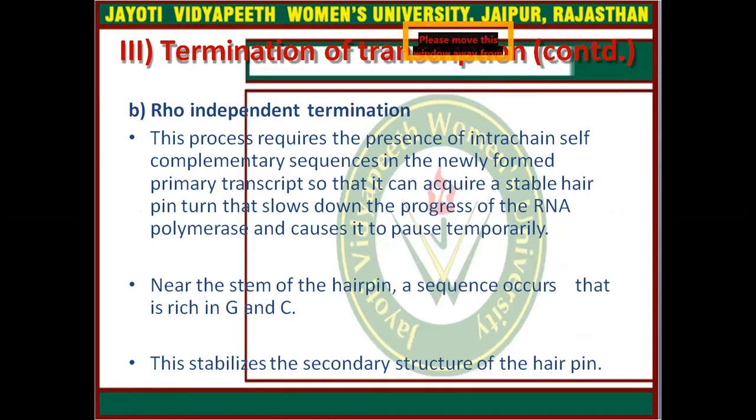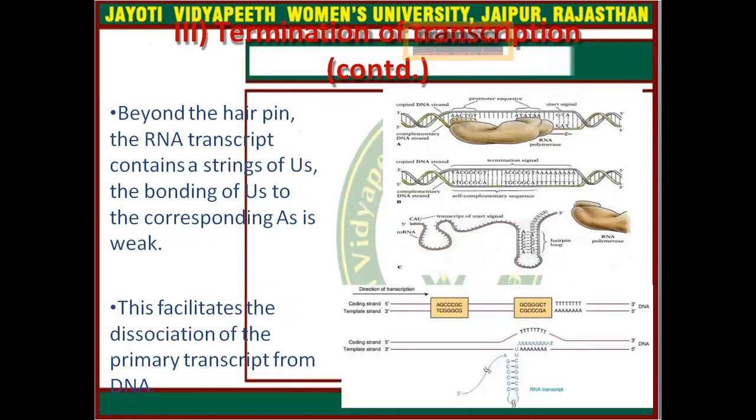This process requires the presence of intra-chain self-complementary sequences in the newly formed primary transcript so that it can acquire a stable hairpin turn or loop that slows down the progress of RNA polymerase and causes it to pause temporarily. Near the stem of the hairpin, a sequence occurs that is rich in G and C. This stabilizes the secondary structure of the hairpin.